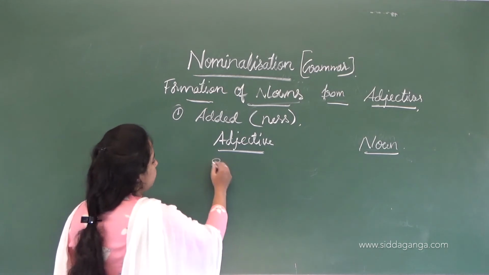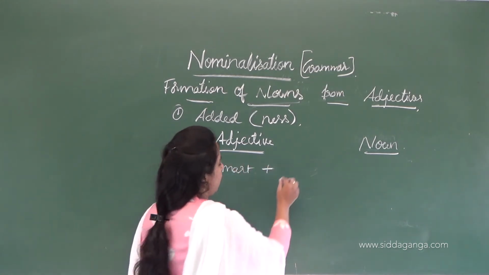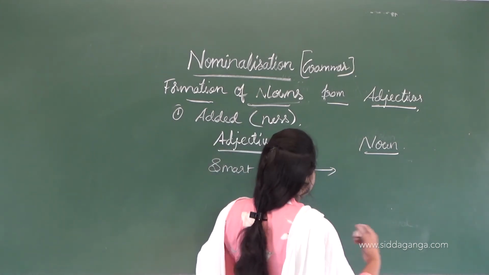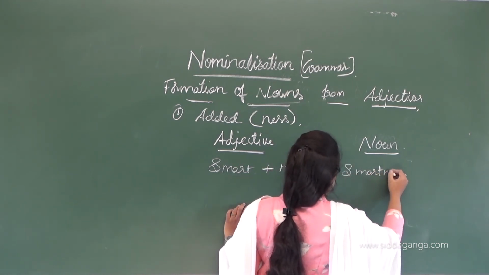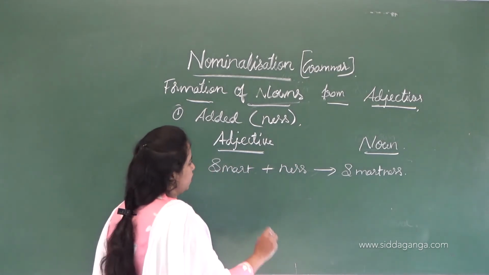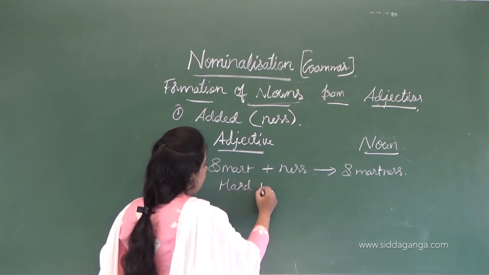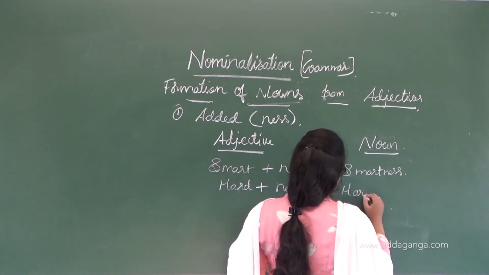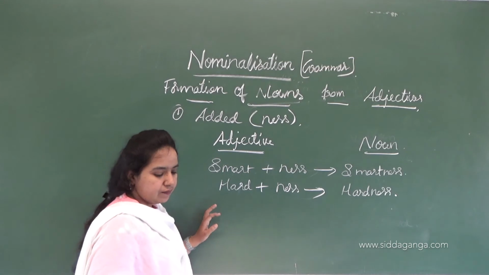Here, smart is an adjective. When we add ness, it forms a noun, that is smartness. The next adjective word is hard. If we add ness, then it gives hardness. Then sweet.